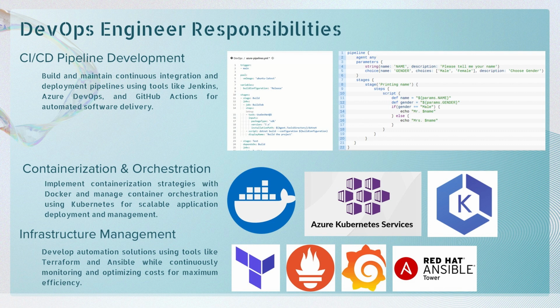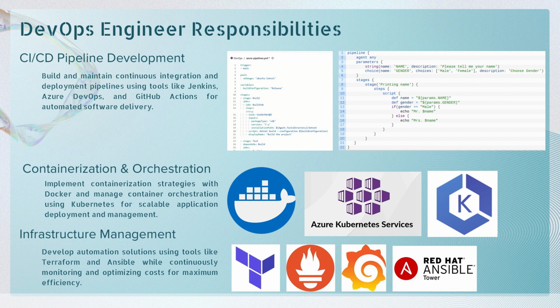First is CI/CD pipeline development. DevOps engineers build and maintain continuous integration and deployment pipelines using tools like Jenkins, Azure DevOps, and GitHub Actions. These pipelines automate software delivery, making releases faster and more reliable.